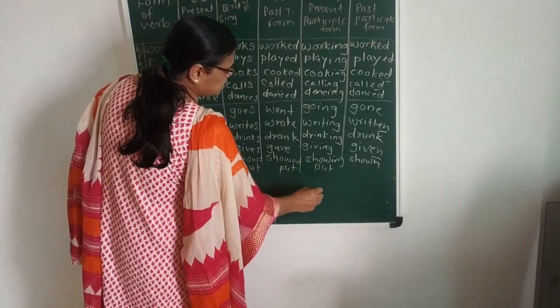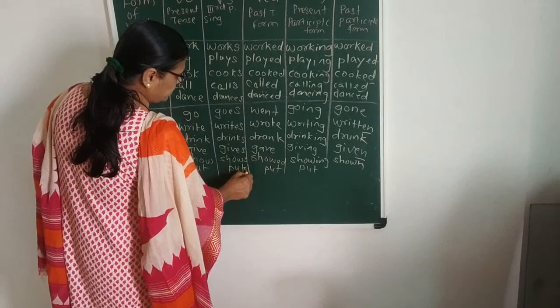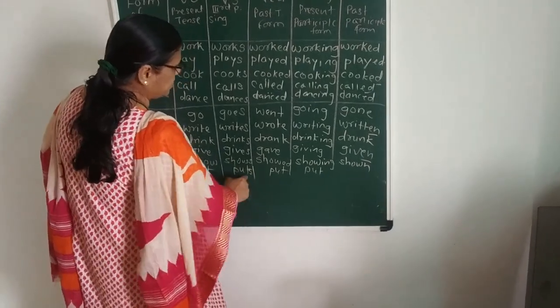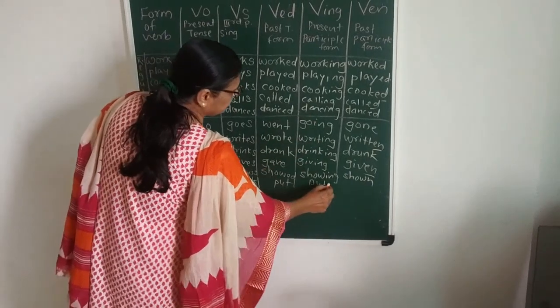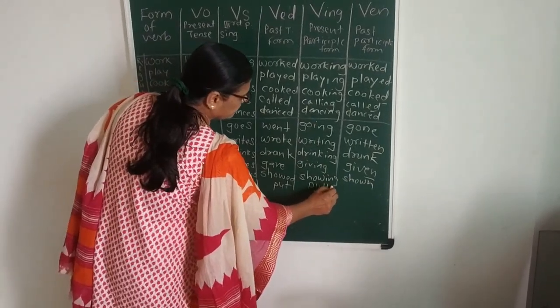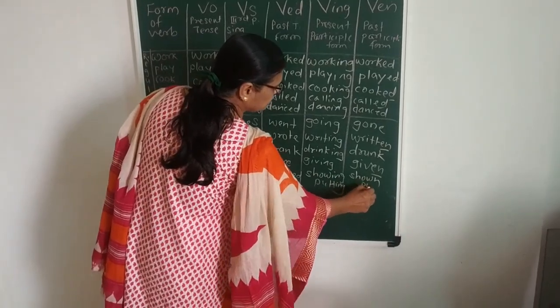We cannot attach ed. Puts we can do here, only yes we can attach s for the third person singular. Then putting, and for en it is put.